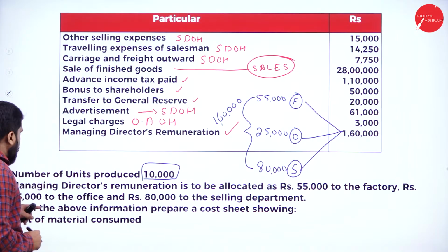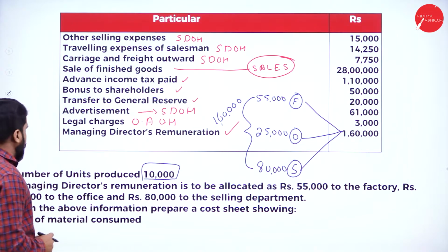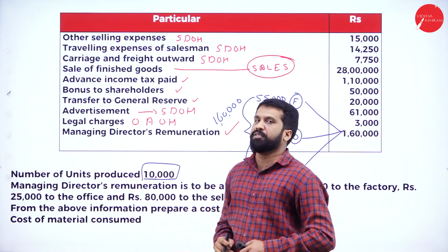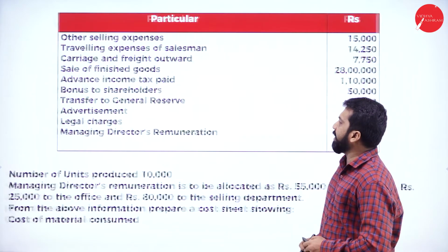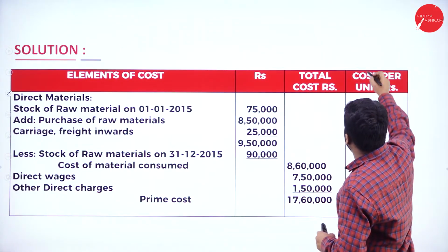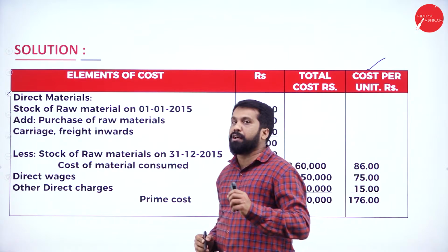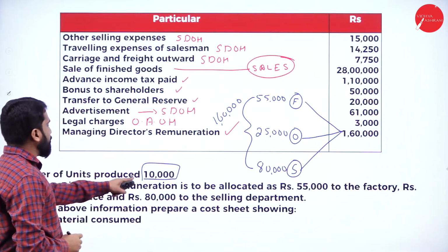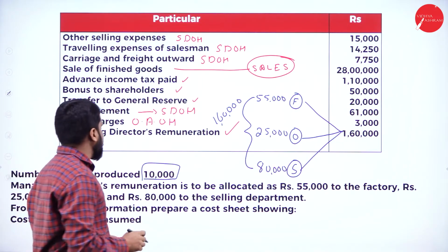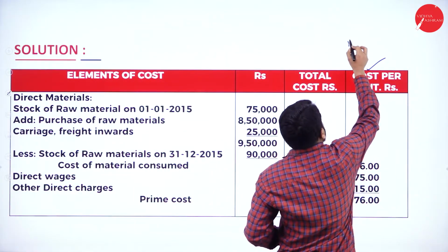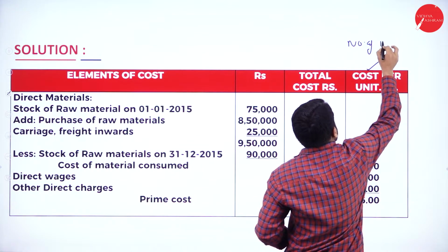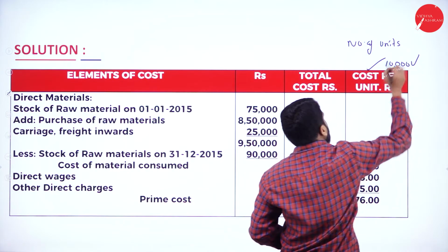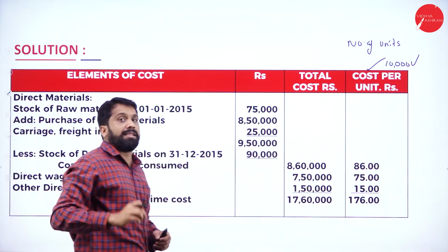Now, from the above information, prepare a cost sheet showing cost of material consumed. These are the information given. We'll go to the answer directly. Now, as I told you, for cost per unit, an extra column is added. As per the question, what is the number of units? 10,000 units.